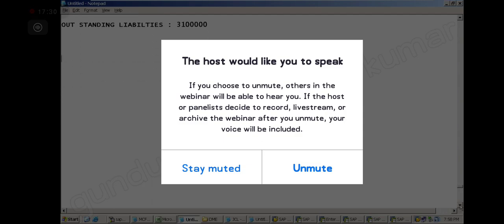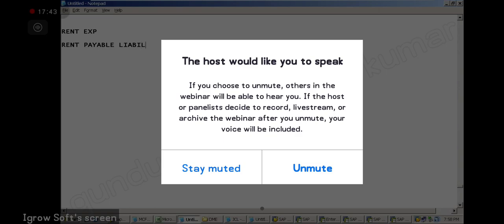For example, I have my rent expense. Now what will I do? We will create one account, that is the rent payable liability account.